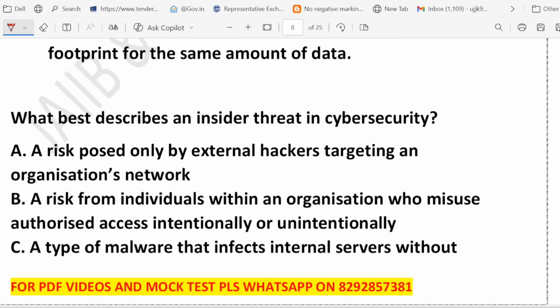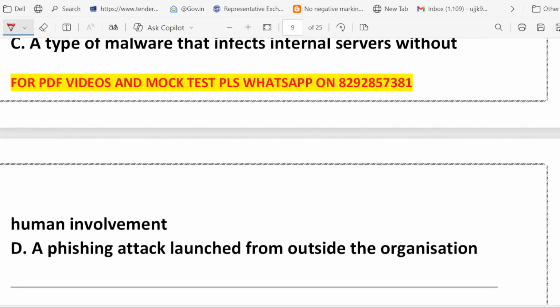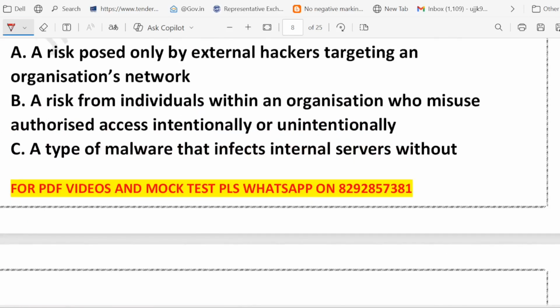That is the example. Now the question is, what statement best describe insider threat in cyber security? So options are: A, a risk posed only by external hacker targeting an organization network. B, a risk from individual within an organization who misuse authorized access intentionally or unintentionally. C, a type of malware that infect internal server without human involvement. D, a phishing attack launched from outside the organization. What do you think? A, B, C or D?